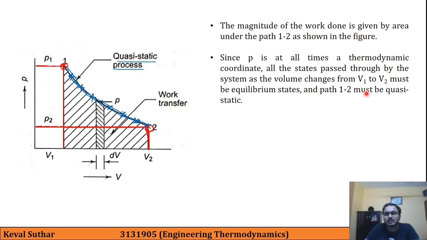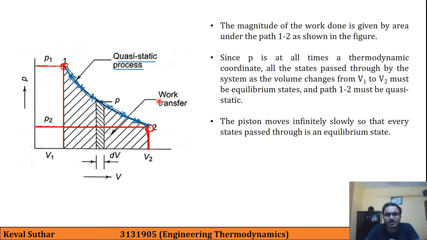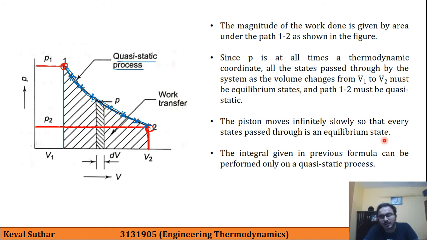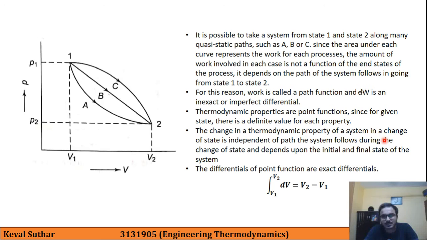That's why path 1 to 2 must be quasi-static. The piston here moves infinitely slowly so that every state passed through is an equilibrium state. The integral given in the previous formula can be performed only on a quasi-static process.